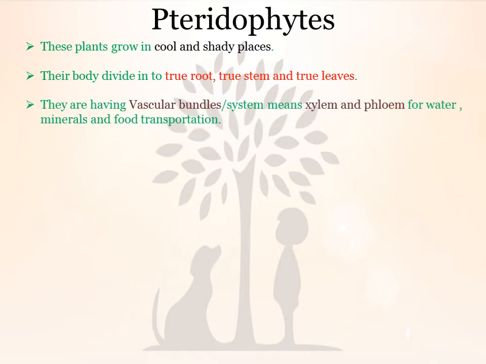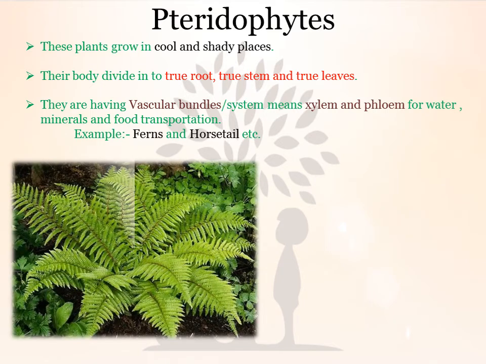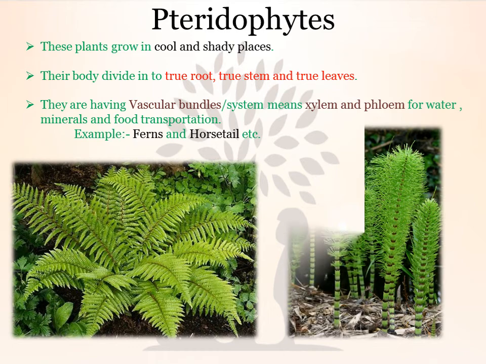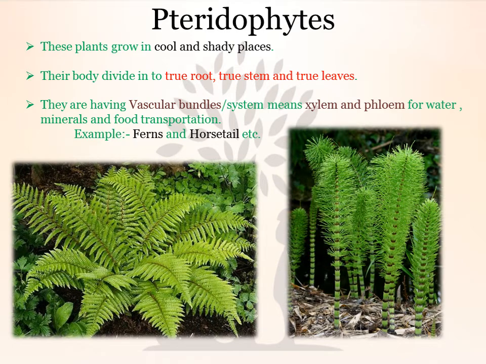They have a vascular bundle, xylem and phloem, which were absent in all the earlier ones. Xylem helps in transporting water and minerals and phloem helps in transporting food in the plant body. Examples are ferns and horsetail. This is the structure of a fern and this is the structure of a horsetail.